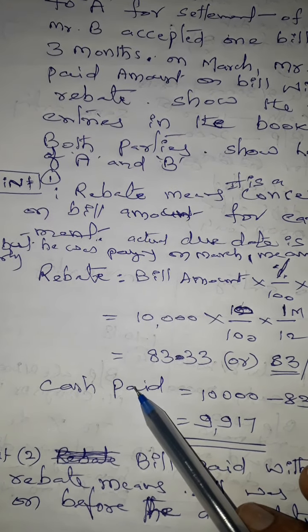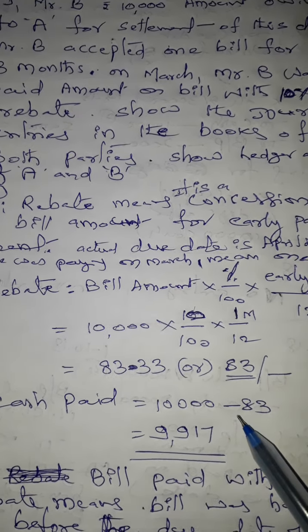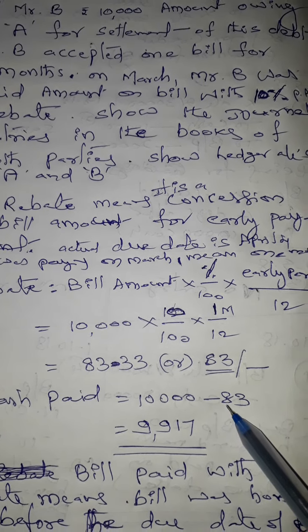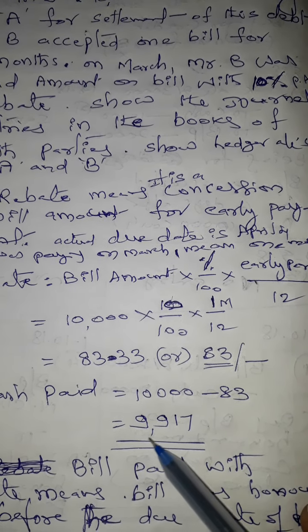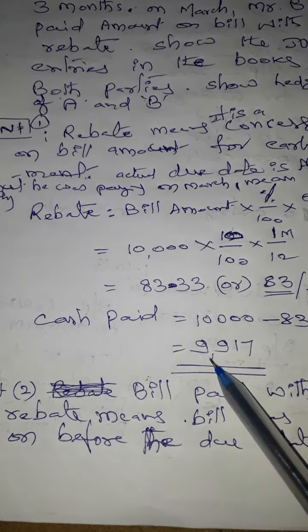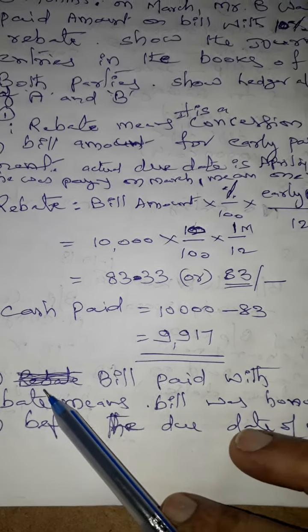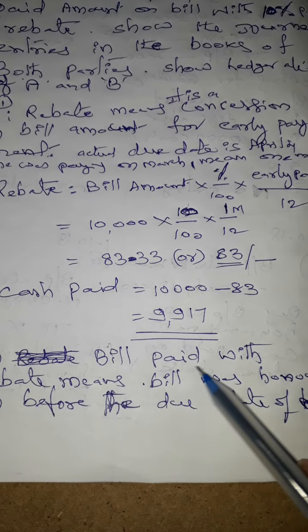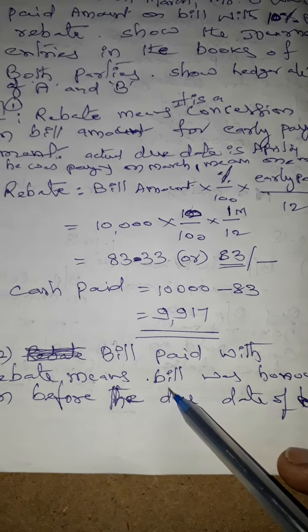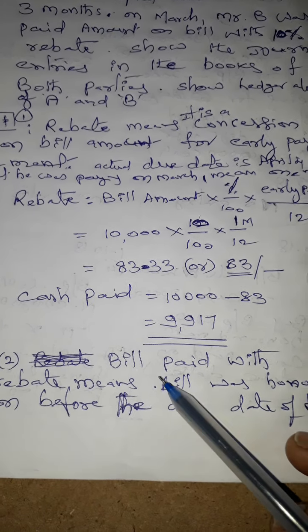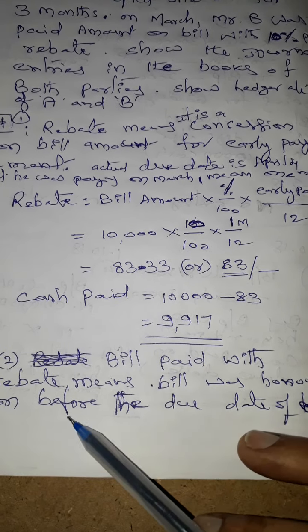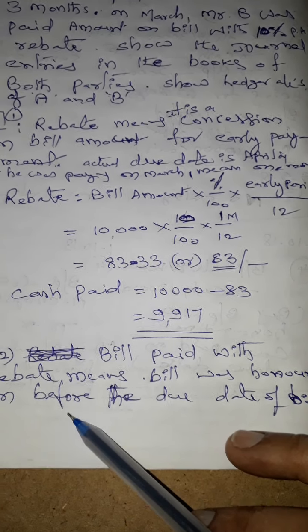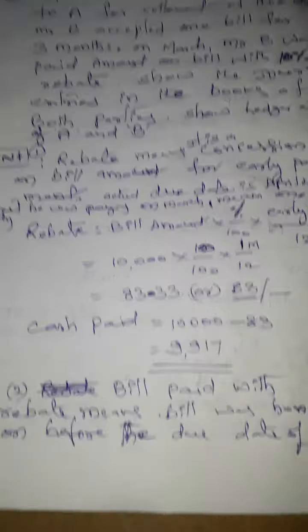Actual cash paid by B to A from the 10,000 bill, he was availing 80 rupees concession. Remaining amount he was paying 9,917 rupees. Next, bill paid with rebate means nothing but bill honored on its due date before the due date. When the bill is honored by B, the drawee, to the drawer before its due date, that is rebate.